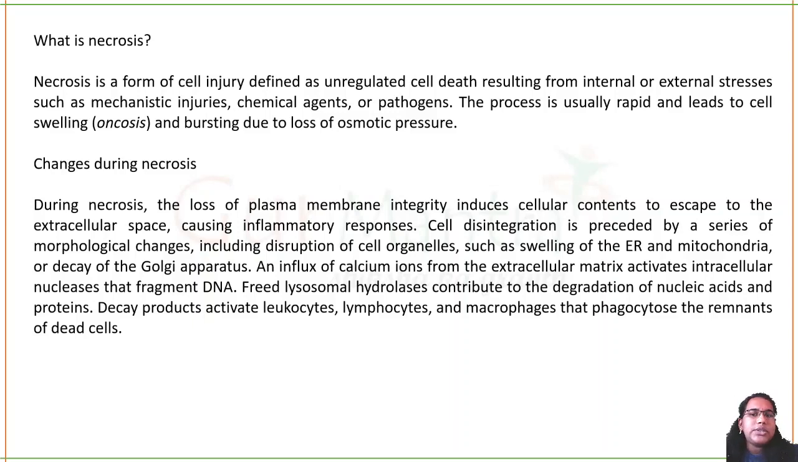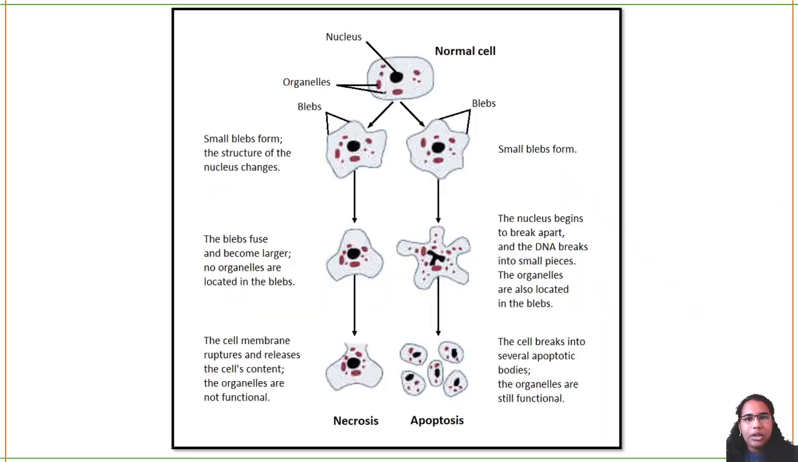So what are the changes that occur during necrosis? You can see the plasma membrane integrity is lost. Inflammation will be there. There will be morphological changes, like the cell organelles will be disrupted, the cell will become swollen, and finally it will burst. So this is the difference between necrosis and apoptosis.